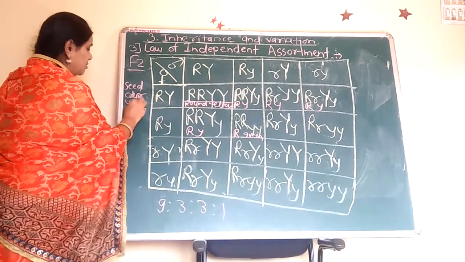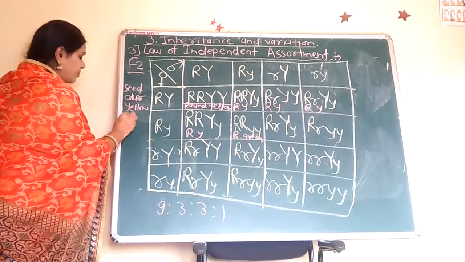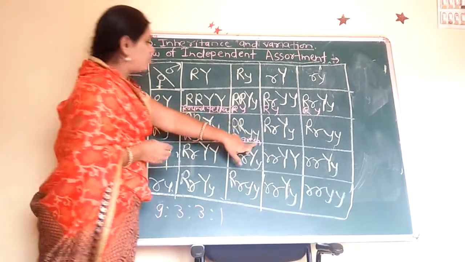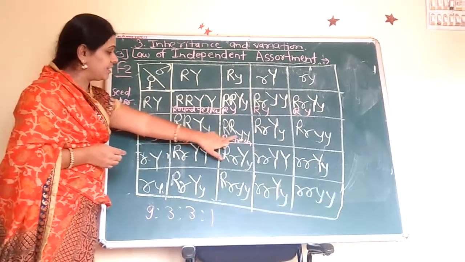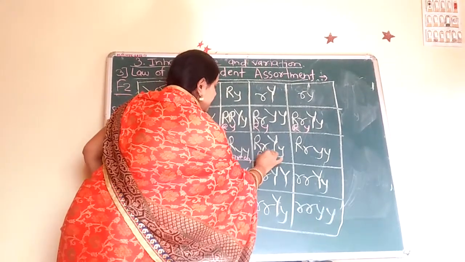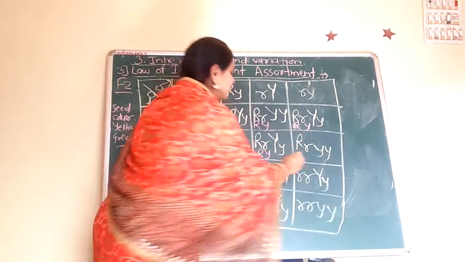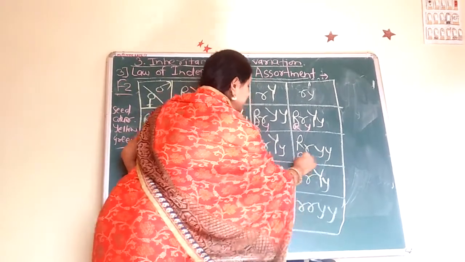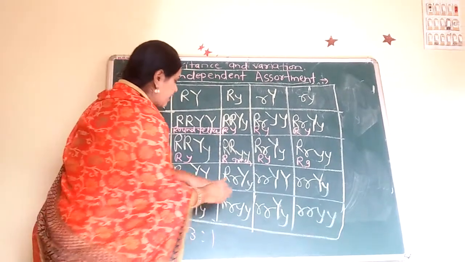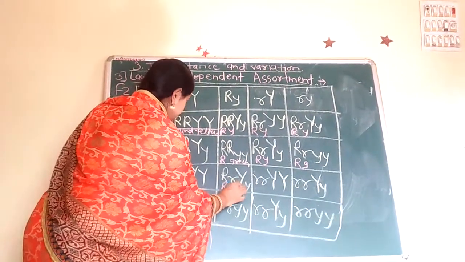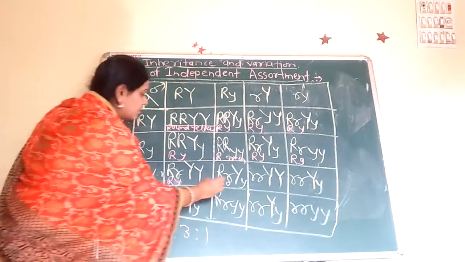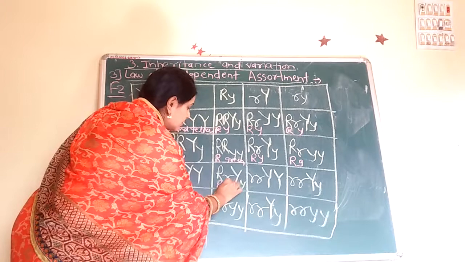That is the yellow, which is dominant, and green, that is the small y, which is always green, that is the round and green. Here round and yellow. Here round and green. Here round, green. Here round, round and yellow. Round and yellow.